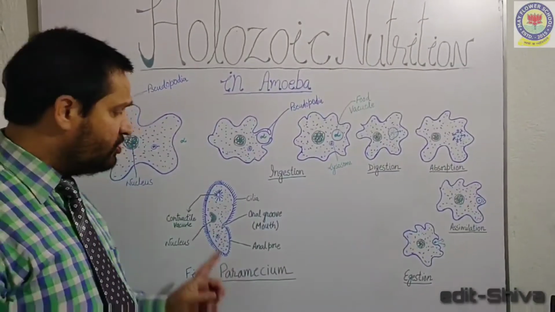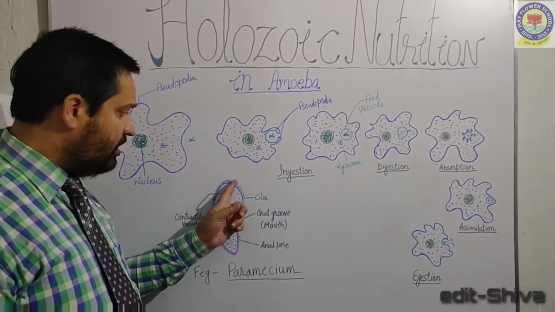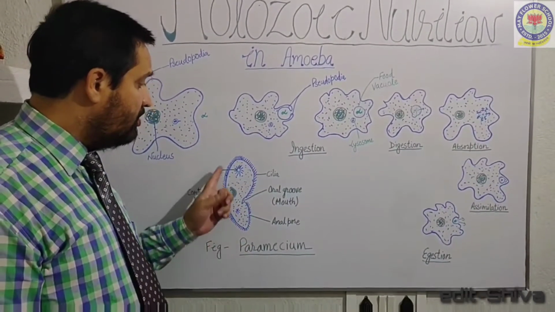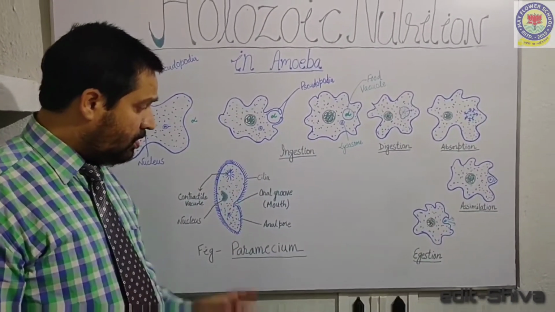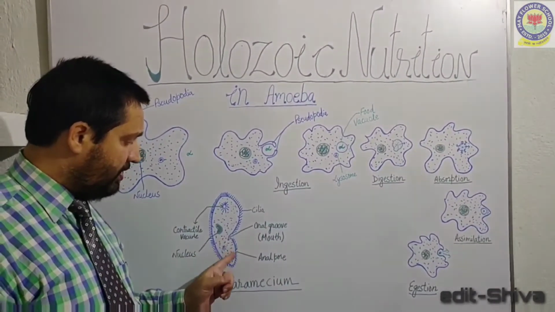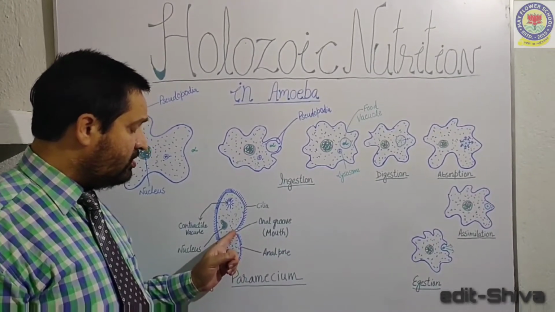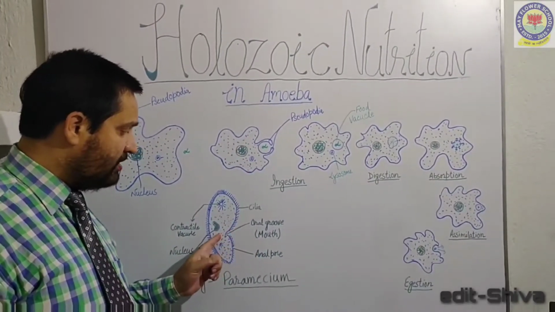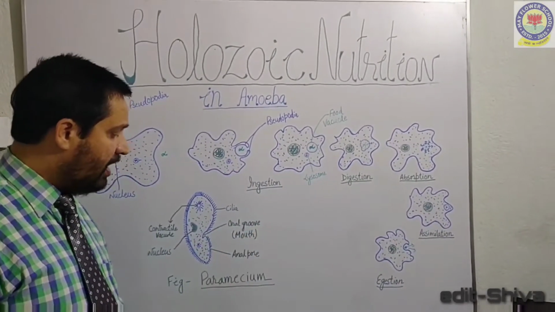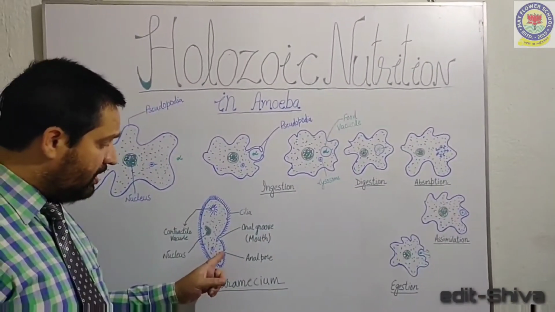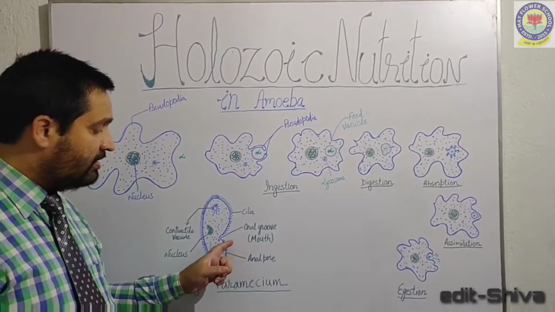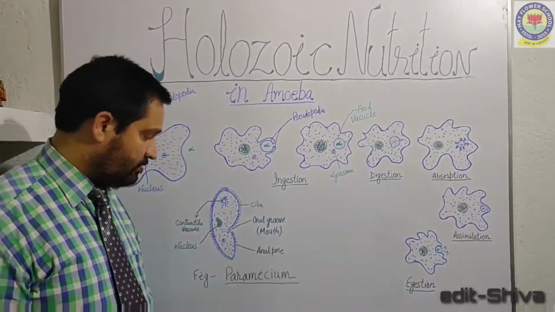On the body surface of paramecium, you can see small hair-like structures called cilia. On the surface of paramecium, there are two openings. One is for taking the food inside the body. It is called oral groove or mouth, and the other is for removal of waste product from the body. That is called anal pore.